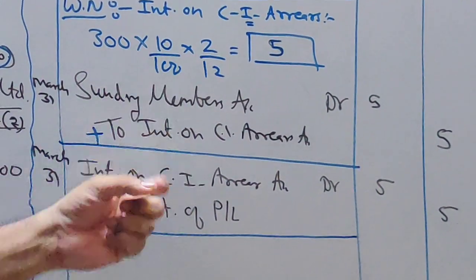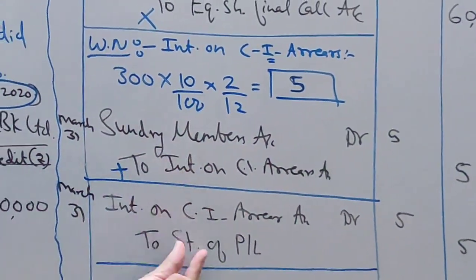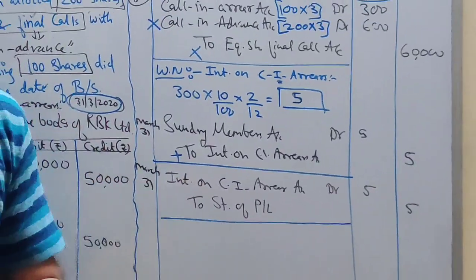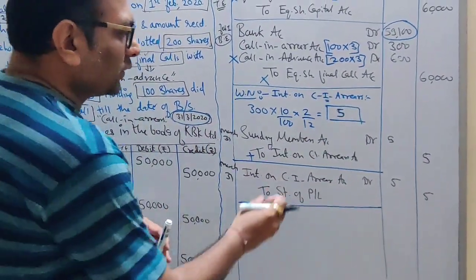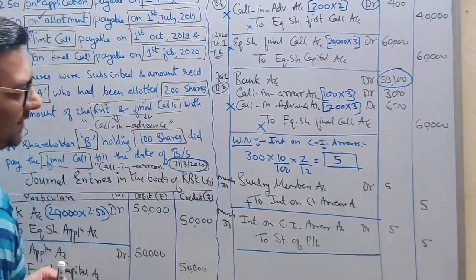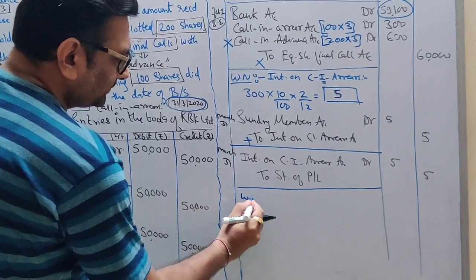I hope you have understood the calculation, also the entries. These entries I have explained to you in detail with the debit effect and credit effect in the previous video. So do watch that video to understand why debited, why credited. Okay. Let's do one more working note now.